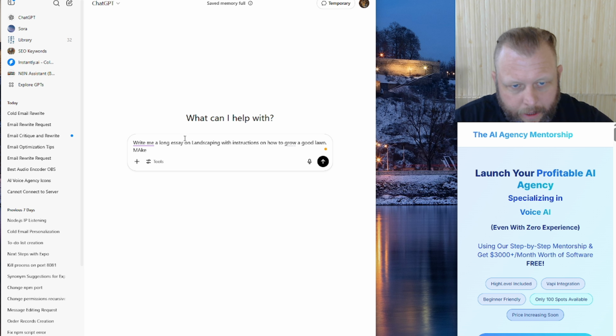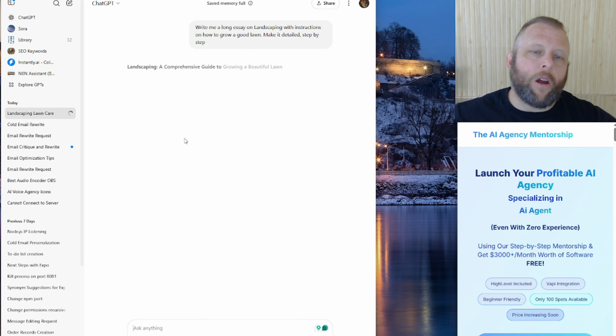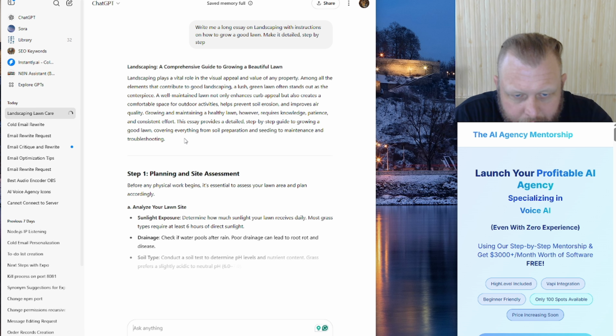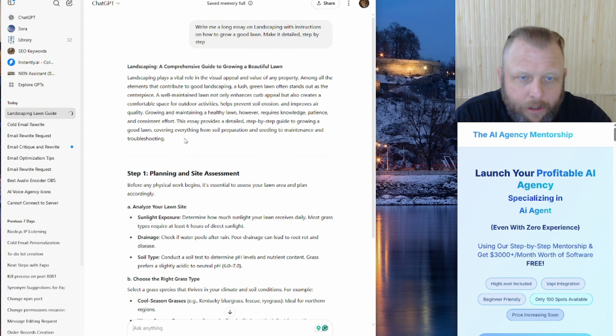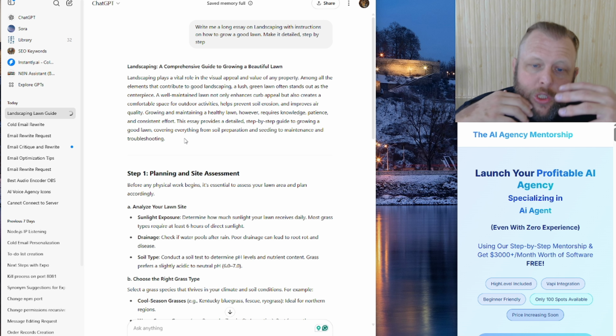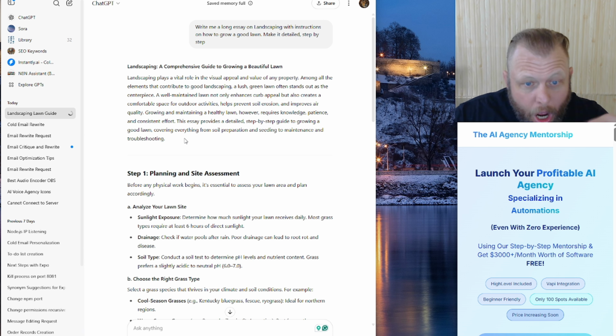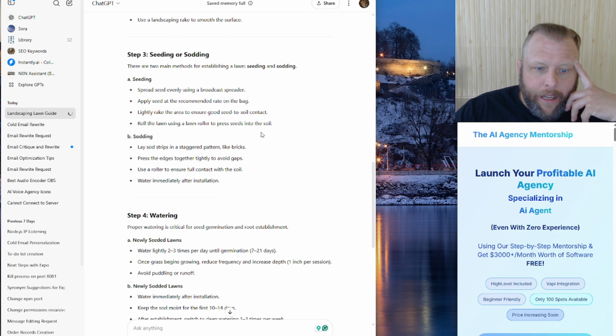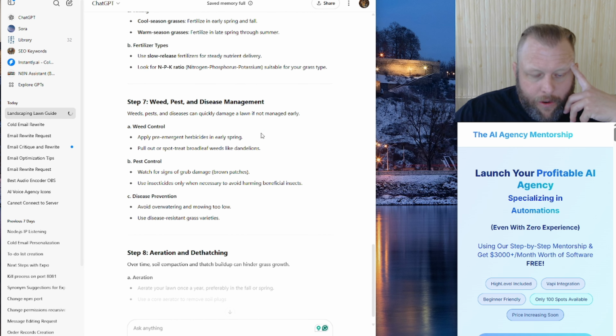Make it detailed, step by step. Okay, so what I want to show you is that you can just plaster a bunch of things into the memory of this AI assistant because it's got a big token base, so we can give it a lot of stuff in here for this very specific use.